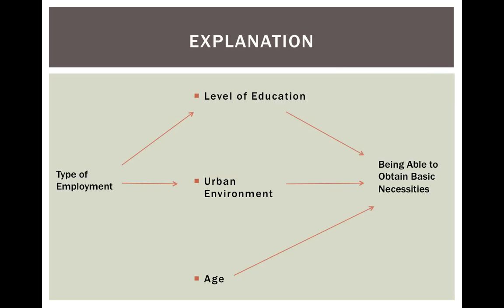When adding the control variable, we can see that there is a spurious relationship. This is because most of the original B values of the independent variables went down when the control variable type of employment was added. This means that one's type of employment is a stronger predictor of obtaining basic necessities than living in an urban area or level of education obtained.